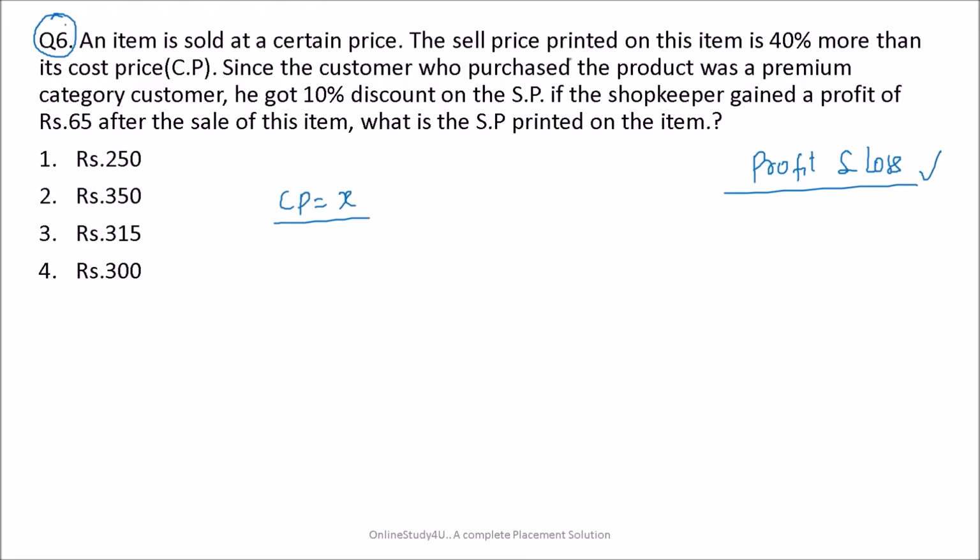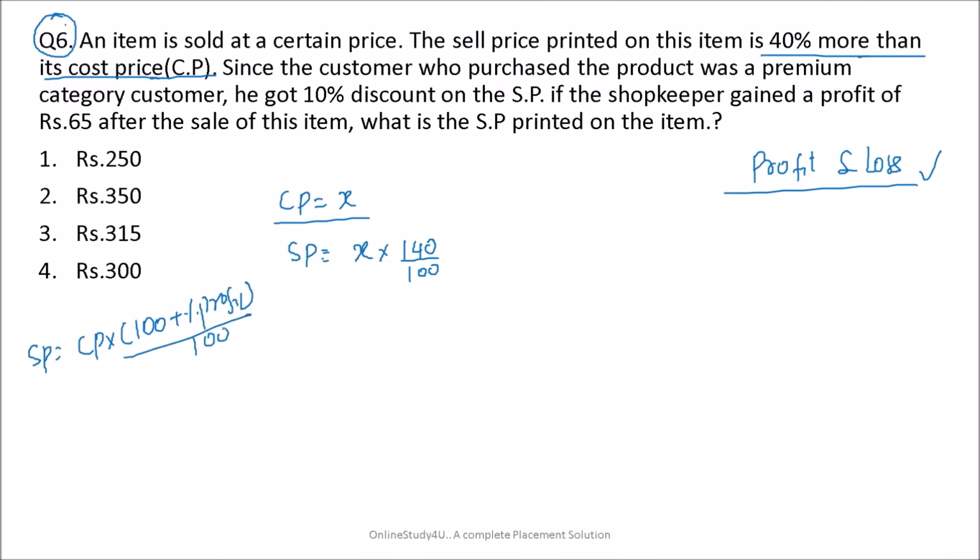The selling price printed on the item is 40% more than its cost price. Cost price is X, 40% more, so I can write 140 by 100. Or you can use the formula: selling price is equal to cost price into 100 plus percentage of profit, divided by 100. So the selling price will become X into 140 by 100 because the percentage of profit is 40.